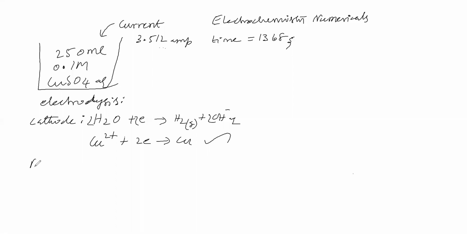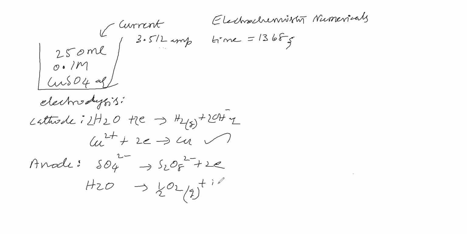Next, we will see the anode. At the anode, one possibility is the sulfate anion goes to the anode and becomes S2O8 2 minus plus 2 electrons. Another possibility is that water goes to the anode and gives oxygen gas, H plus ions and electrons. In this anodic process, this one is preferential. We came to know the anodic and cathodic processes.